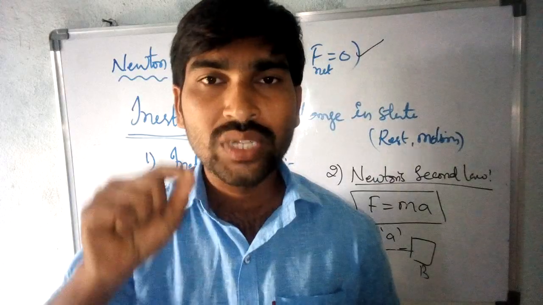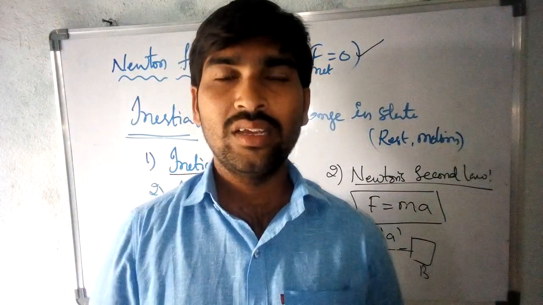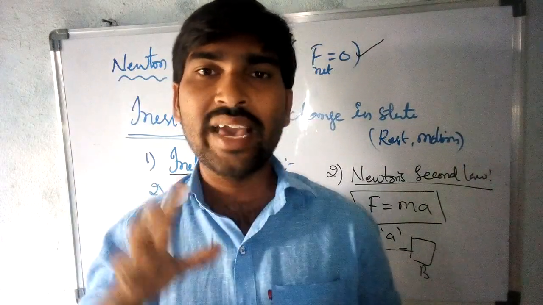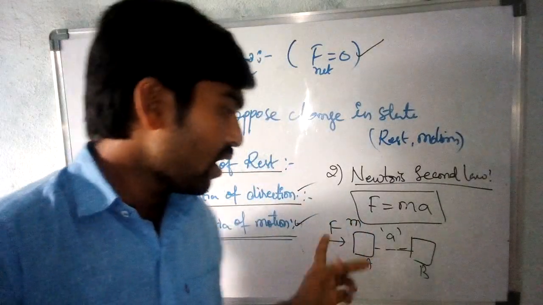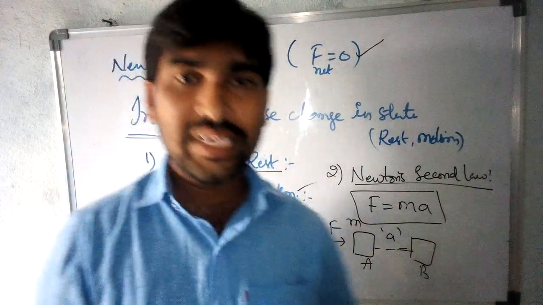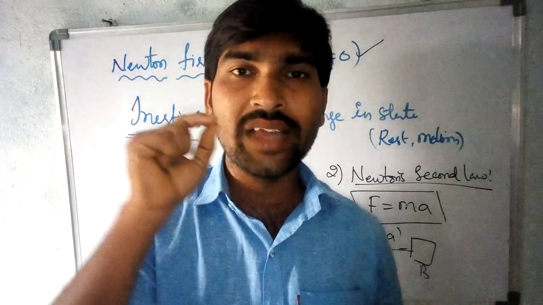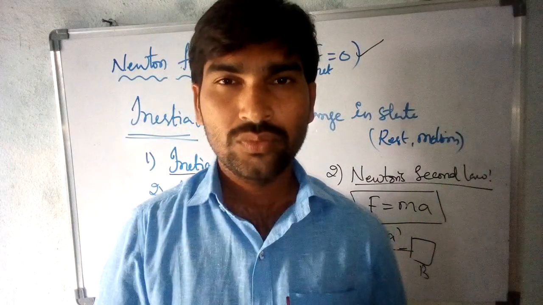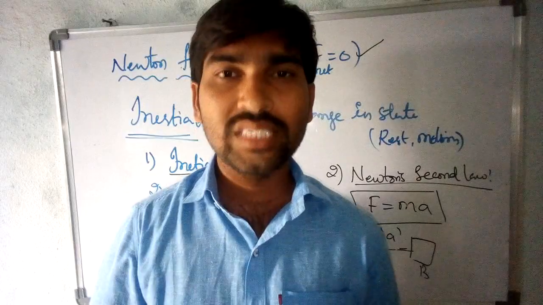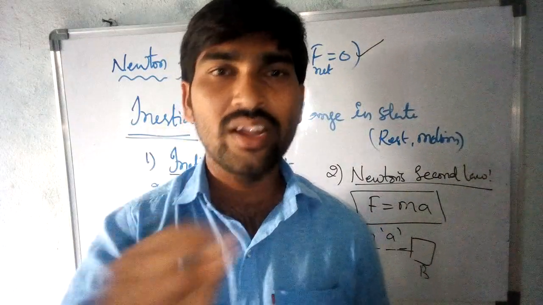Then what is Newton's third law? It is very easy. When we apply force, it is an action. When we apply force on this, it is action. So what is the reaction? What is the relation between the action and the reaction? This explains Newton's third law.